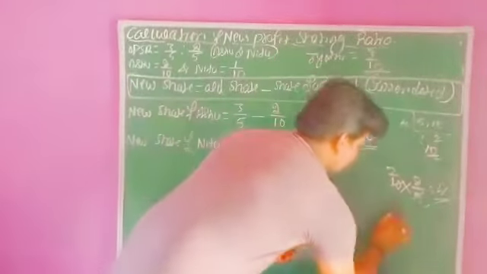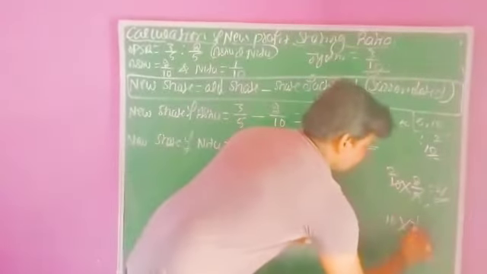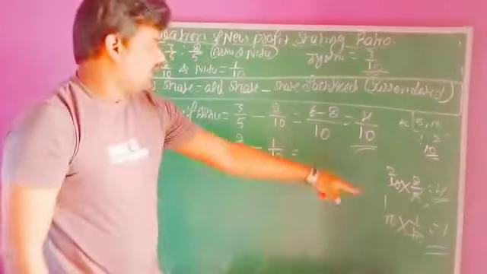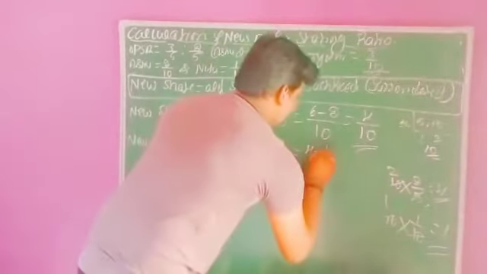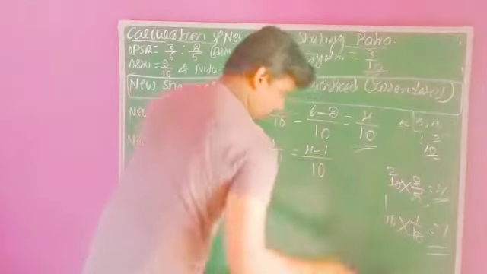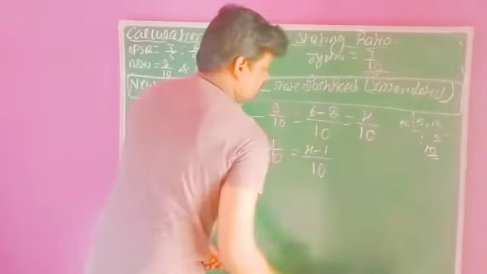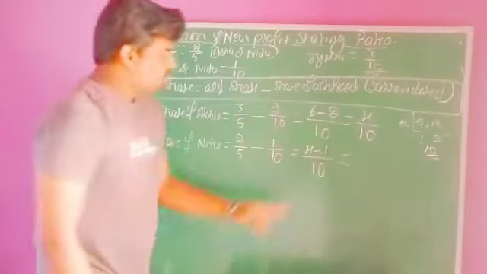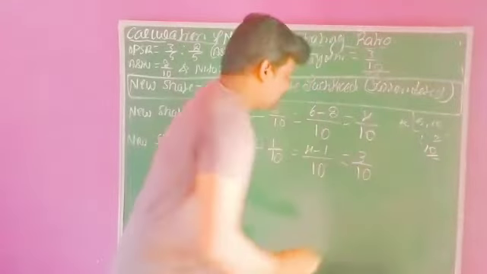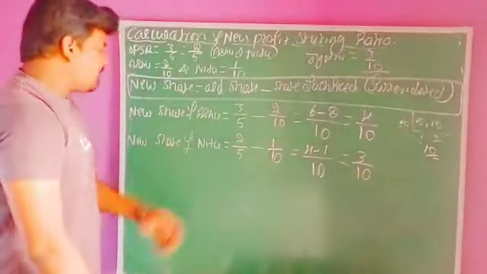The next one, 10 into 1/10. 10 ones are 10, 1 ones are 1. 4 and 1 we have ascertained. 4 minus 1, divided by the maximum value 10, right? You have to write 10. So 4 minus 1 is 3. 3 by 10. So this is the new share of Neetu.